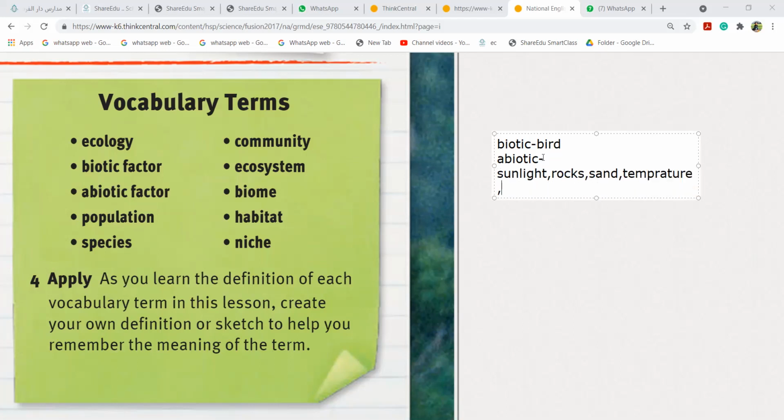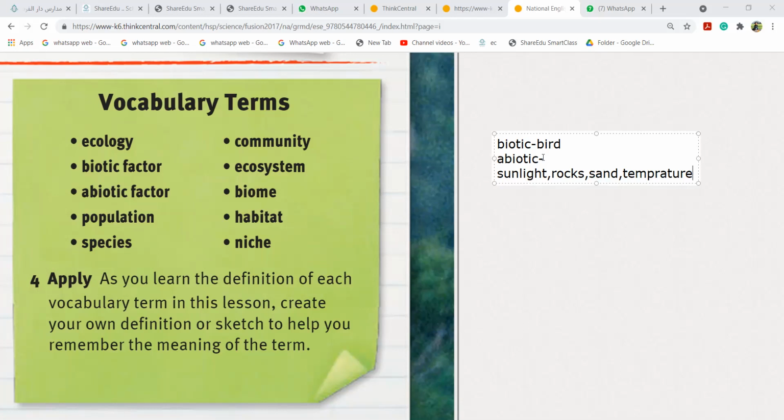Chair. No, a chair is not abiotic. Abiotic includes the environment, girls: rocks, mountains, natural ones, the nature.